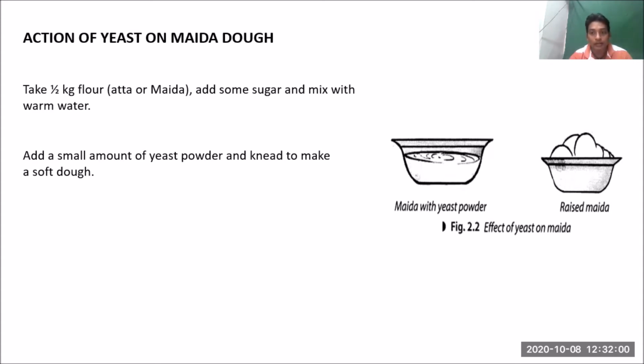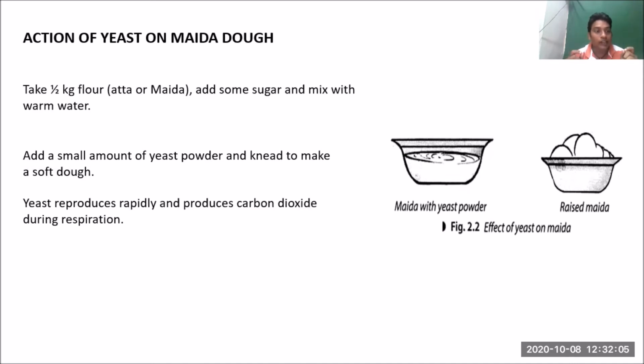And then because of the action of yeast, it reproduces rapidly and produces carbon dioxide during the respiration process, and then bubbles of the gas will fill the dough and increase its volume. So generally we ask the question, how does the kneaded dough increase? By the action of yeast, which reproduces rapidly and produces carbon dioxide, bubbles are formed, and the gas bubbles released will fill the dough and increase its volume.